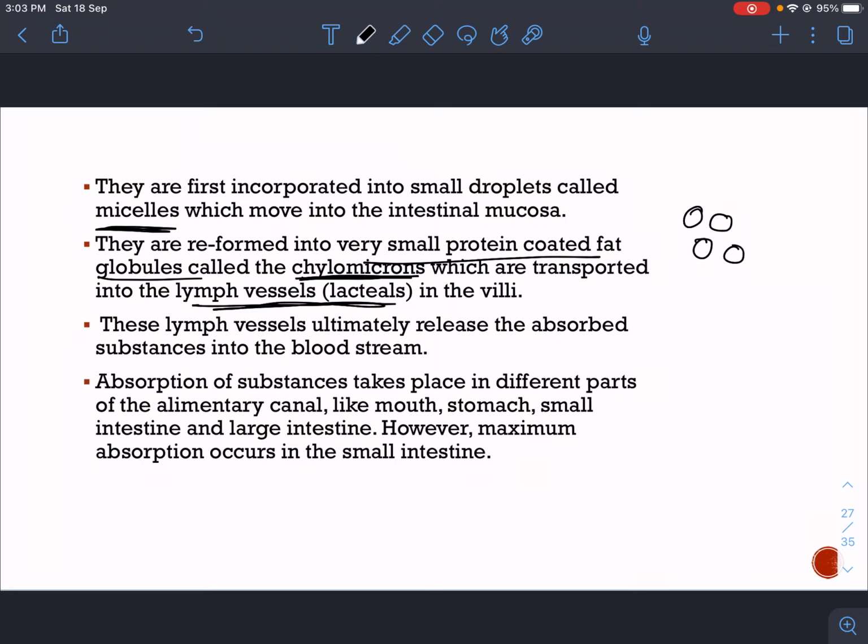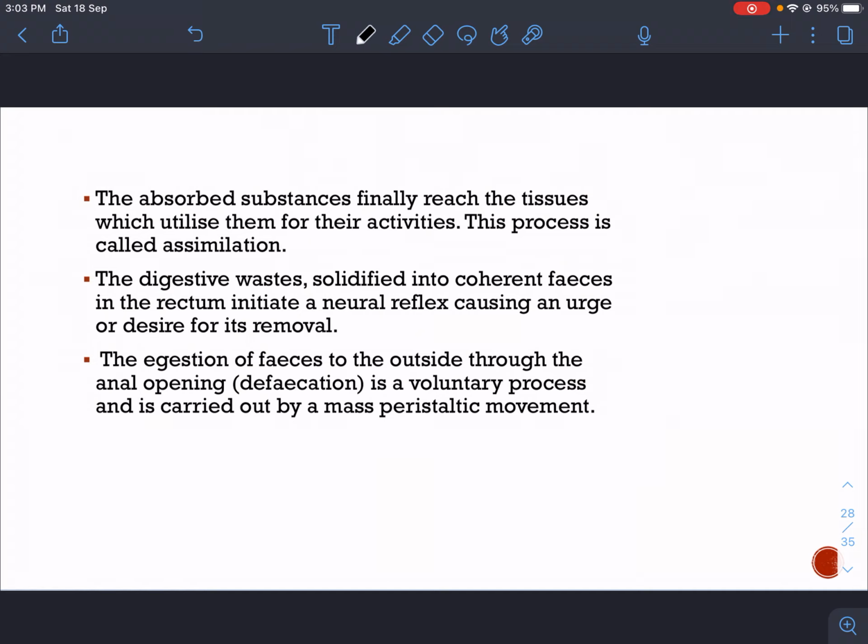Absorption of substances takes place in different parts of the alimentary canal like the mouth, stomach, small intestine and large intestine. However, maximum absorption occurs in the small intestine. The absorbed substances finally reach the tissues which utilize them for their activity. This process is called assimilation. So there are two processes: absorption is the process by which food is absorbed by the intestinal mucosa and released into the blood, whereas when the food is taken up by the tissues from blood, that process is known as assimilation.